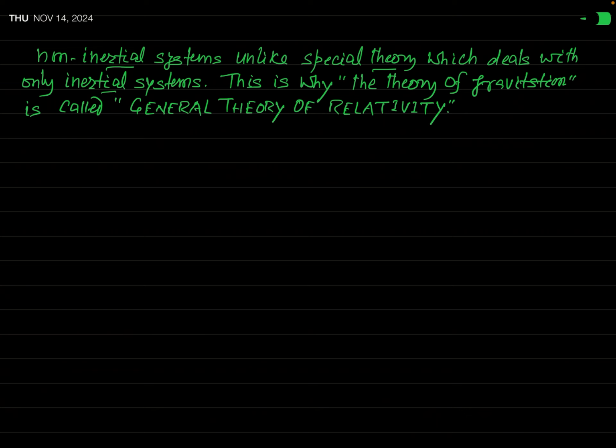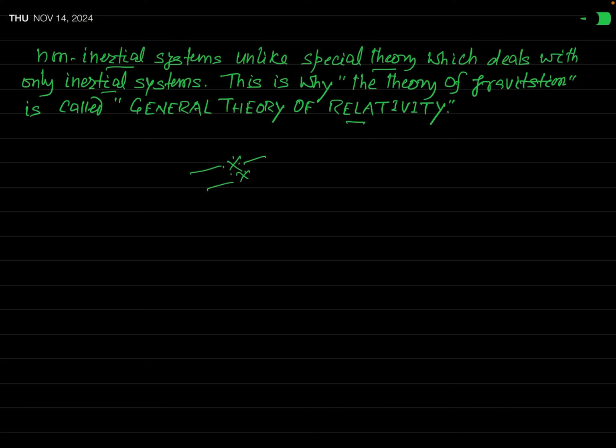And that's why the theory of gravitation is also called the general theory of relativity. So finally you can say this general theory of relativity is what?